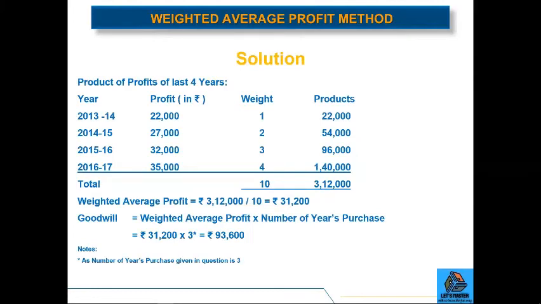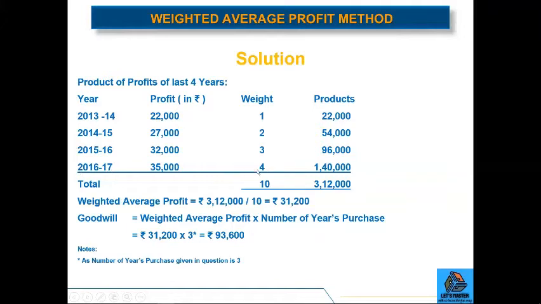So in the weighted average profit method for calculating goodwill, a weight is assigned to the profits and the highest weight is assigned to the most recent year. So here you can see that the weights are assigned as 1, 2, 3, 4. So the year 2016-17 is the most recent year.